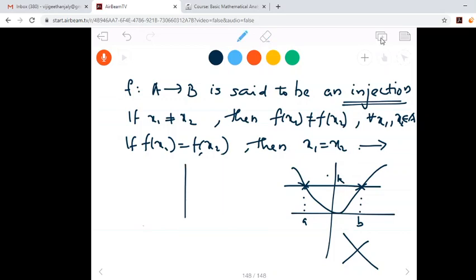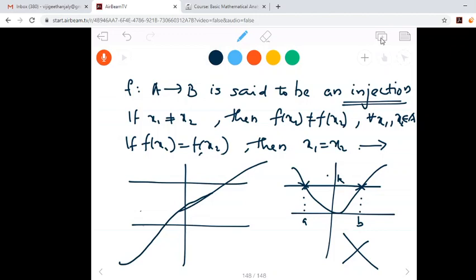Suppose this is my graph. You draw a horizontal line at any point, it will cross the graph only once. So this is an injection, this is not an injection.